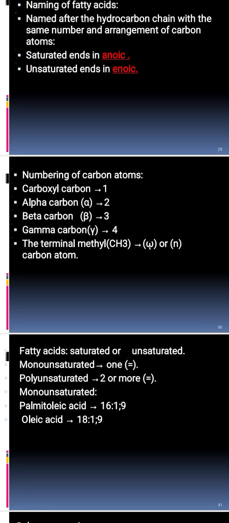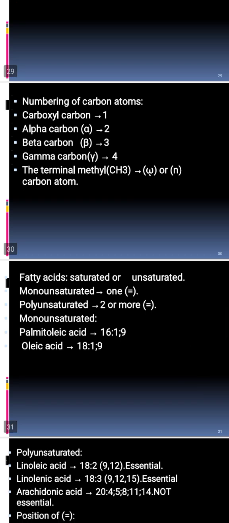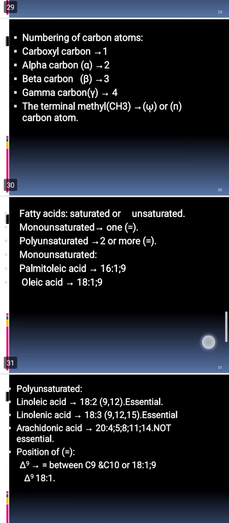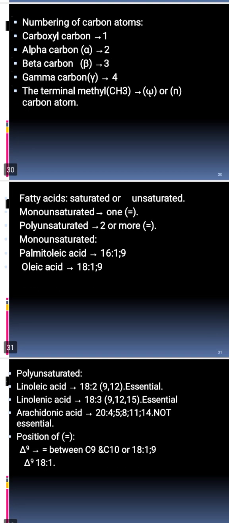There are several ways of naming fatty acids. One of them is by omega naming, the other is by calculation of the number of carbon atoms.